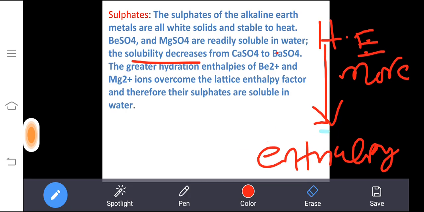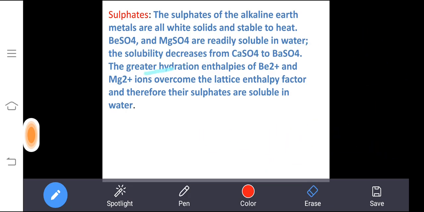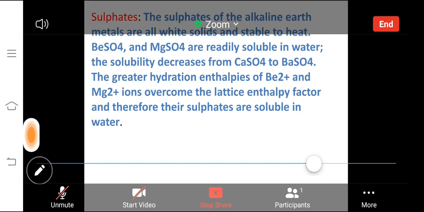That is the concept, and they explain the same concept in the statement also. The greater hydration enthalpies of beryllium and magnesium will overcome the lattice enthalpy, because the hydration enthalpy is greater. Due to that, they will be soluble compared to the other sulfates. That is the reason. For all other sulfates, the solubility decreases, because the hydration enthalpy is less. Okay.